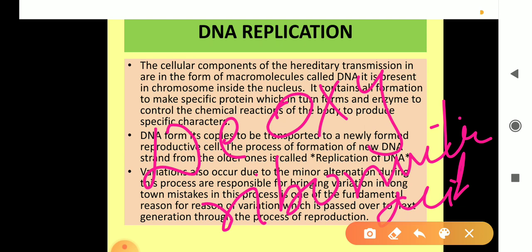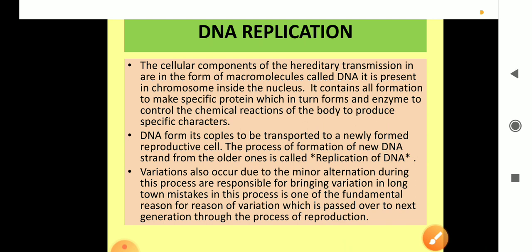The DNA copies which are forming are not identical to the original copy. Minor alterations during DNA replication are responsible for making variation over the long term, right? So all the reproductive gametes may not have exactly the same characters. In this way, mistakes in the process of DNA replication are one of the fundamental reasons for the origin of variation, which is passed from one generation to the next, right?